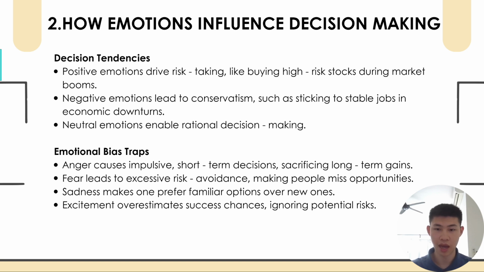In addition, emotion can also trigger some bias traps. For example, anger can lead to impulsive decisions. Fear can make people overly avoid risks. Sadness can make people prefer familiarity, and excitement can make people overestimate the possibility of success and ignore risks. These emotional biases can easily cause decision making to diverge from rationality and affect results.